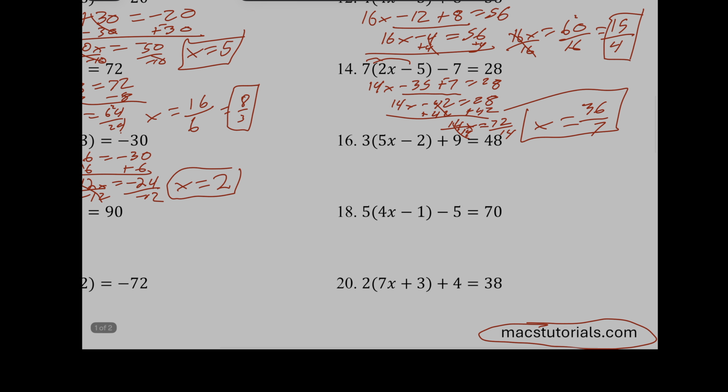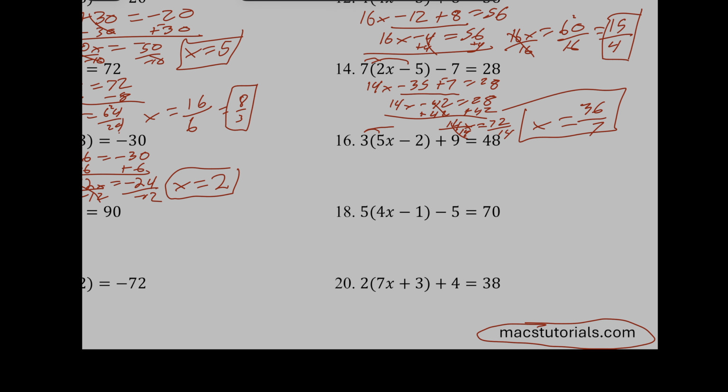All right, number 16. I'm going to go ahead and distribute, which is going to give me 15x minus 6 plus 9 equals 48. I have like terms here, so 15x. Signs are different, so I'm going to subtract, keep the sign of the bigger number, which is positive, equals 48. Now I'm just going to minus 3 from both sides, and that's going to give me 15x equals 45. Once I divide by 15 on both sides, I'll see that my x will equal 3.